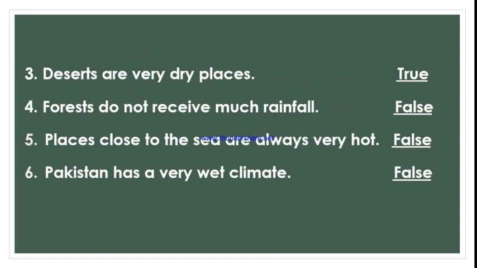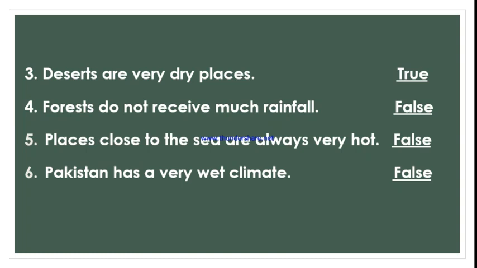Number 3, deserts are very dry places. That's right. So our answer is true. Number 4, forests do not receive much rainfall. What have you written? Its answer is false. Why? Because forests do receive much rainfall, and we all know that.